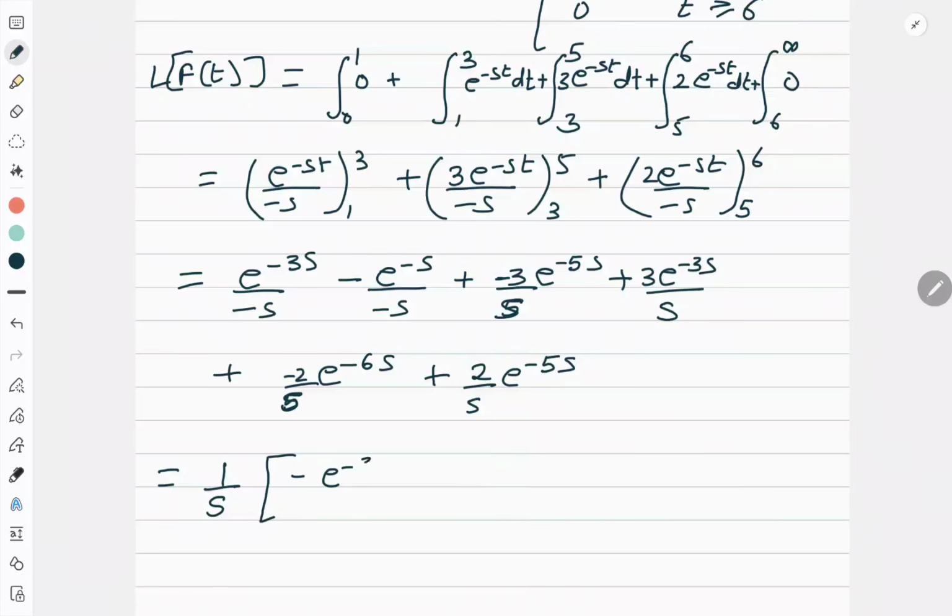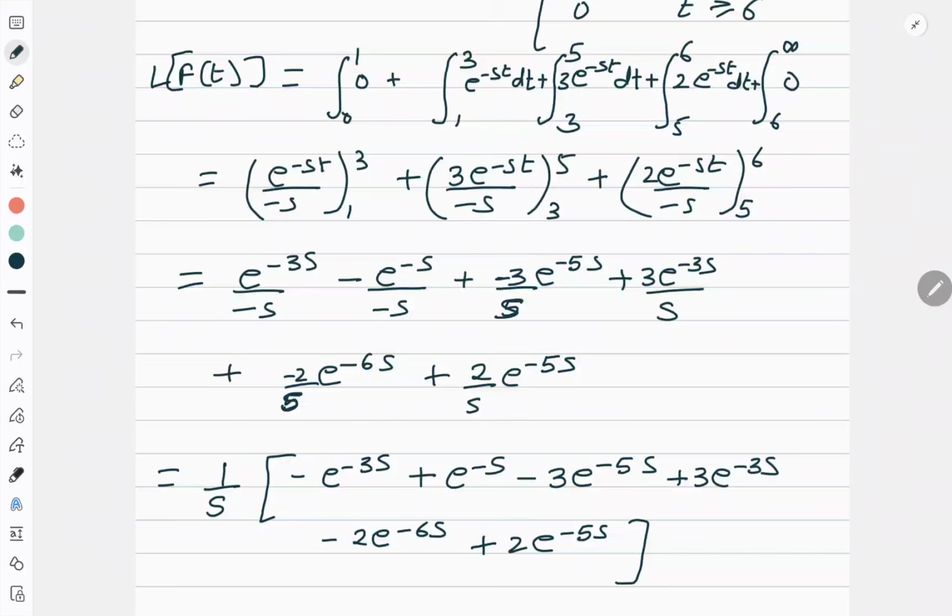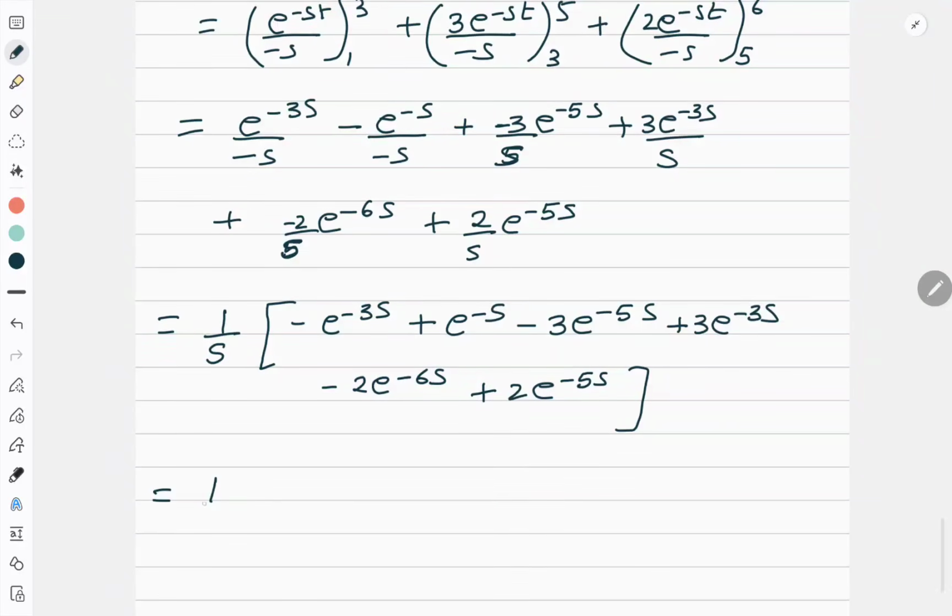Minus e to the power minus 3s. Okay. Plus e to the power minus s minus 3 e to the power minus 5s. Okay. Then plus 3 e to the power minus 3s. Then minus 2 e to the power minus 6s plus 2 e to the power minus 5s. I can see a few terms are the same. So let me combine them.